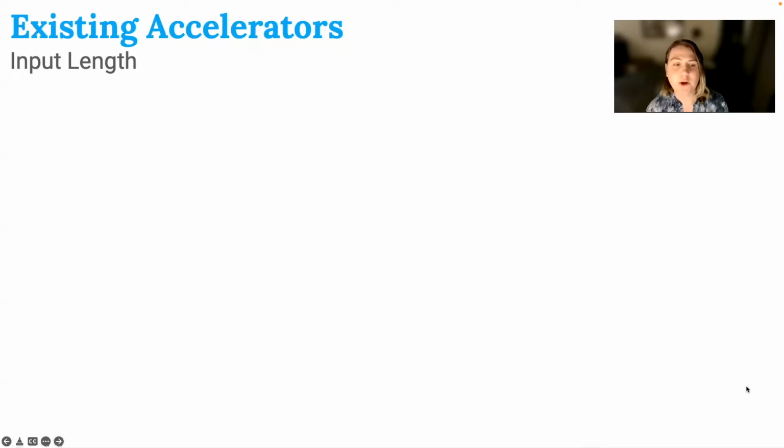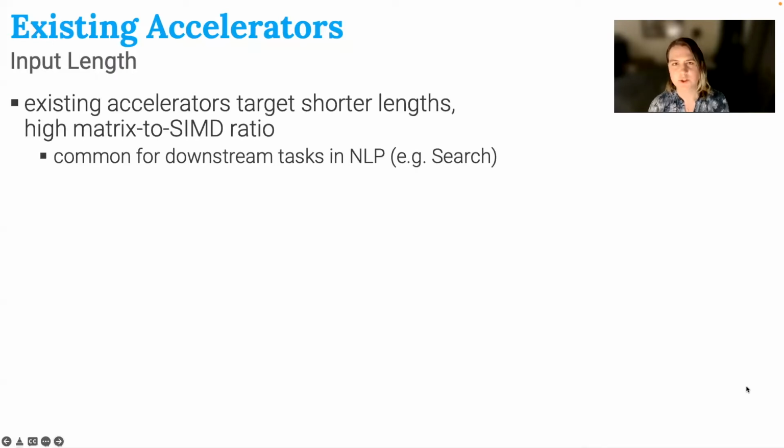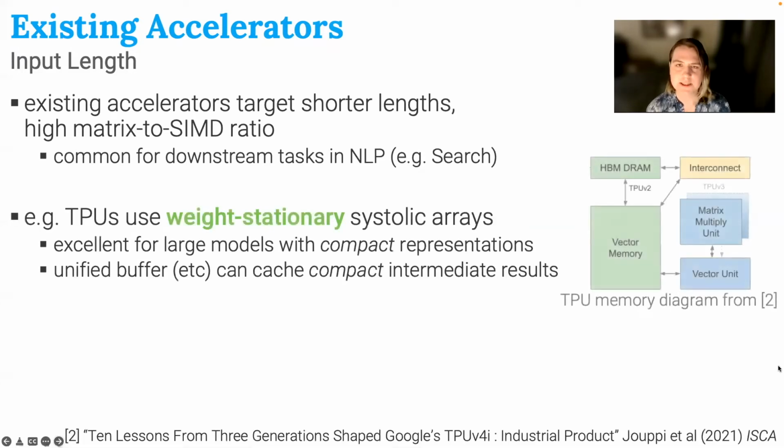And so in summary, we can see that existing accelerators target shorter lengths, where we have a high matrix to SIMD ratio, which is common for downstream tasks like search and natural language processing. And additionally, these accelerators make use of weight stationary systolic arrays, which compute intermediate results and then store them into a large vector memory, or unified buffer it was formerly called. This is particularly efficient within compact representations, where the representations in the intermediate layers are kind of small.